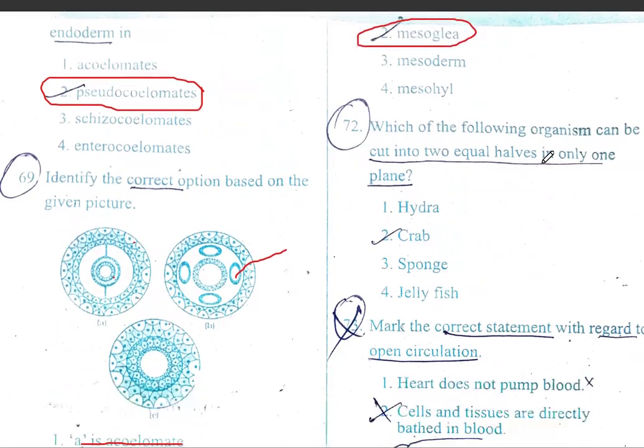Which of the following organisms can be cut into two equal halves in only one plane? That is bilateral symmetry. So Hydra, Cnidaria, radial symmetry. Crab, phylum Arthropoda, so it exhibits bilateral symmetry. Sponge, mostly asymmetrical. Jellyfish, radial symmetry. Therefore, two equal halves in only one plane is a characteristic feature of bilateral symmetry from Platyhelminthes to Chordata. Therefore, crab belongs to phylum Arthropoda.